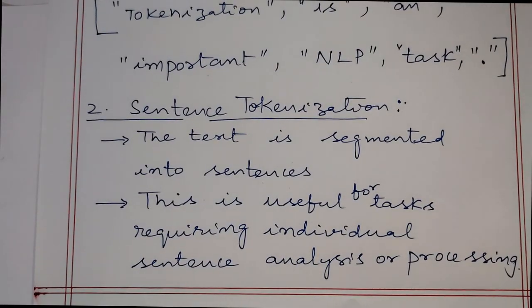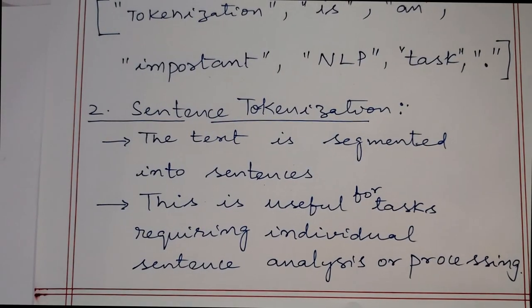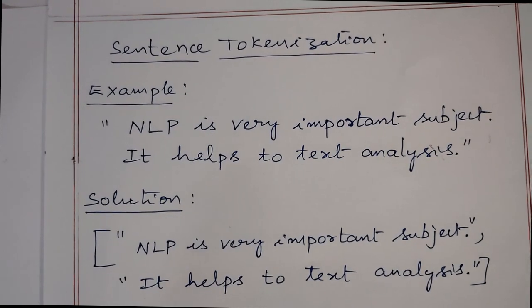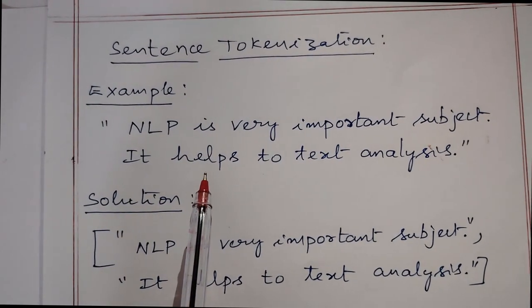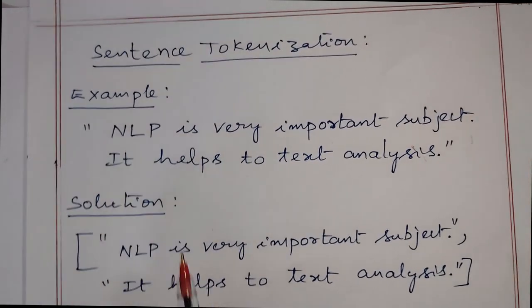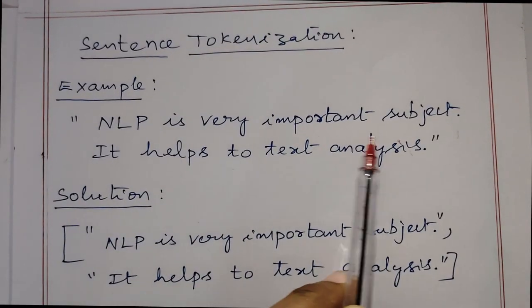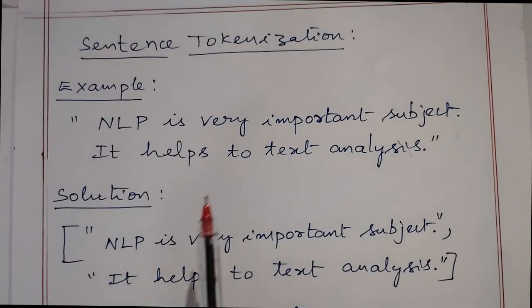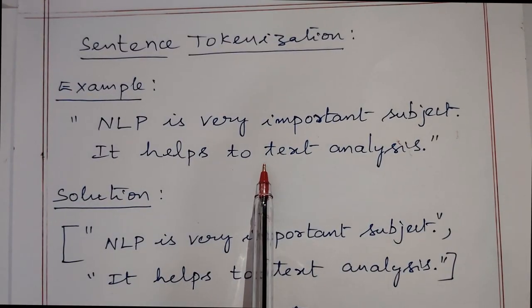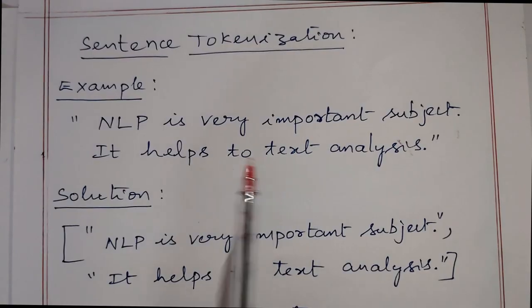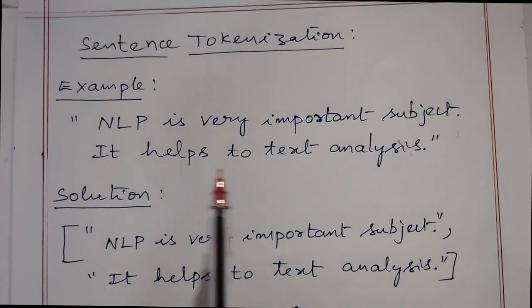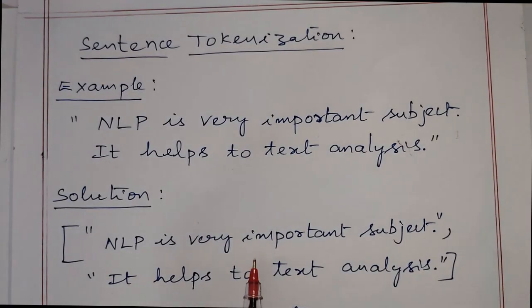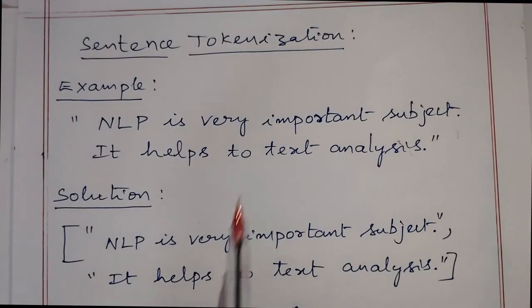Let us understand by taking an example: NLP is a very important subject. It helps in text analysis. There are 2 sentences joined here, so we tokenize into 2 sentences. That is known as sentence tokenization.